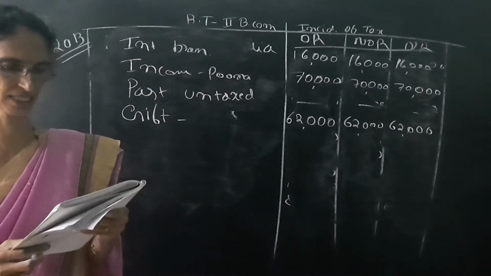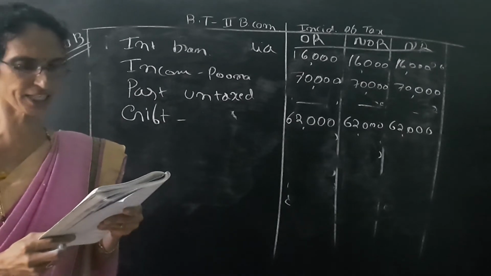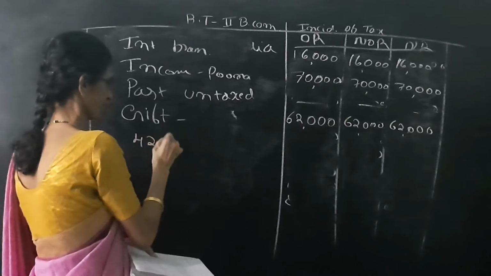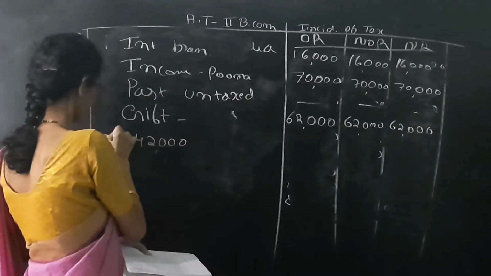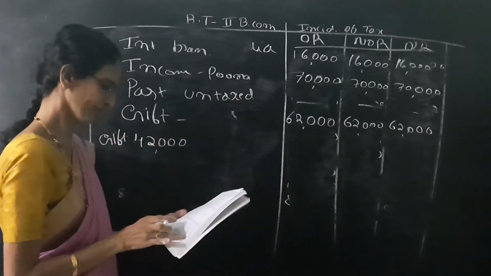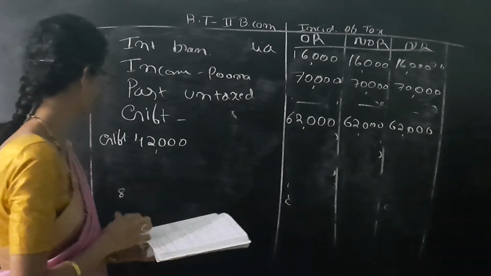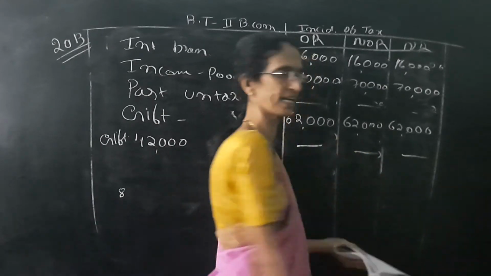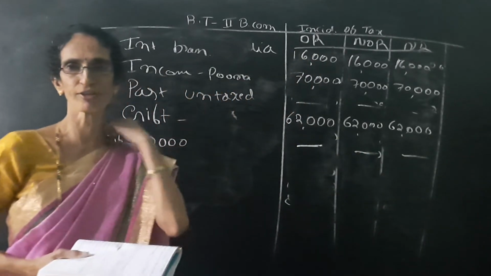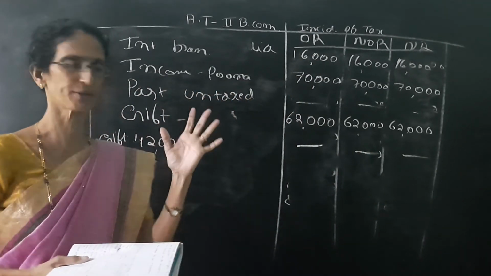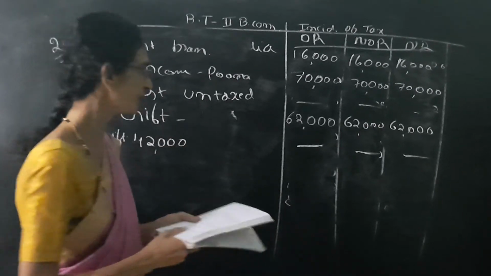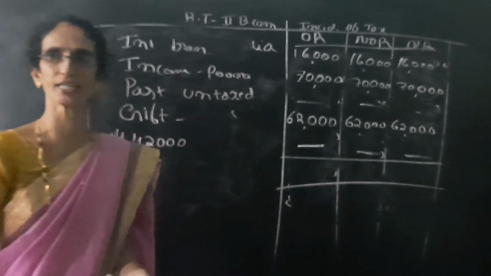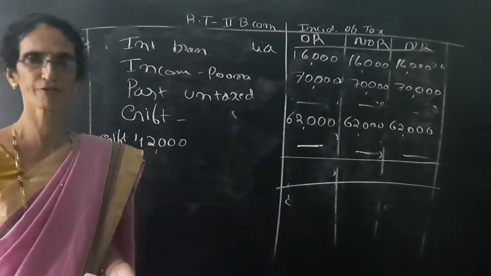The last transaction is gift from a friend in UK and received there, 42,000. It does not exceed 50,000. So three columns dash, dash, dash. Once again, if any gift is received from relatives, it is fully tax free.